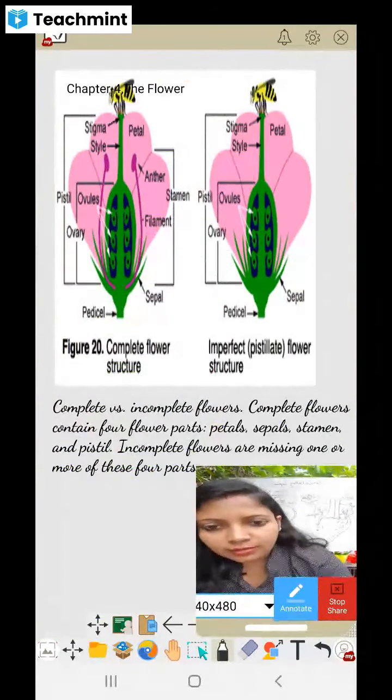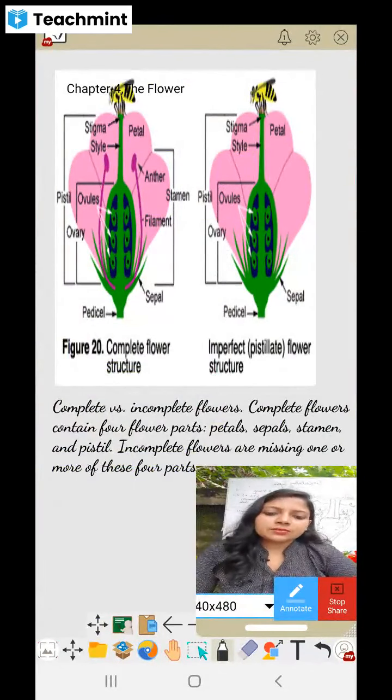Now, what do you understand by complete and incomplete flowers?